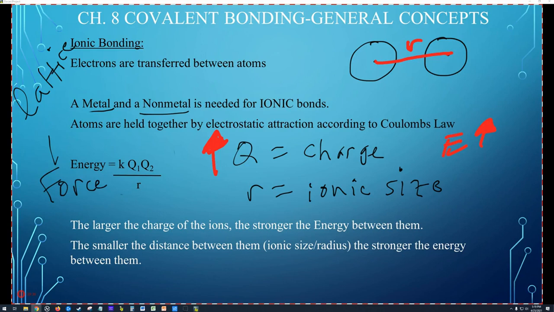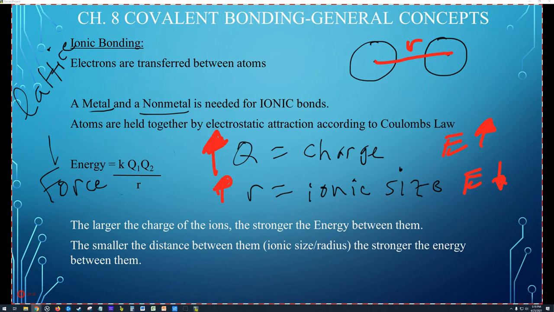As the distance goes up, as the ionic size goes up, energy goes down. That's the relationship you all need to understand with Coulomb's law. If the charges of the ions are more, then the force holding them together will be more, and it'll be a stronger compound. Stronger forces holding those ions together means more lattice energy, which we'll talk about in a second.